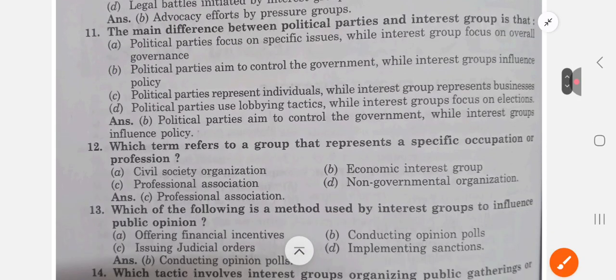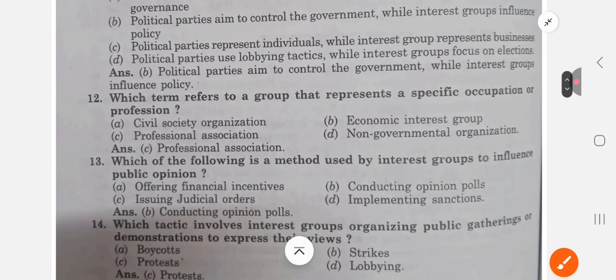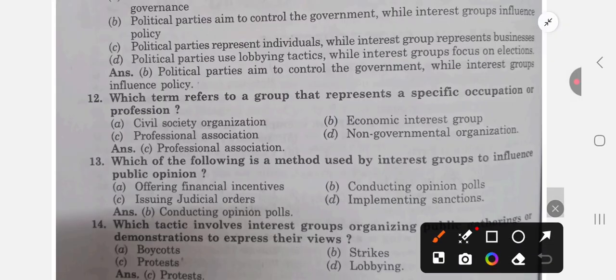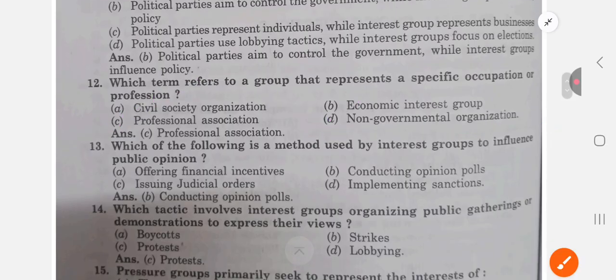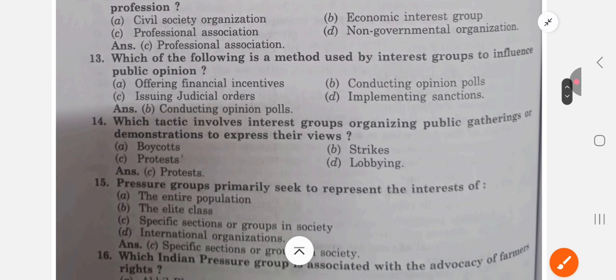Moving to the next question, which term refers to a group that represents a specific occupation or profession? Civil society organization? No. Economic interest group? No. Professional association? Yes. Non-governmental organization? This also no. So the answer for this question is professional association, C. Next, which of the following is a method used by interest groups to influence public opinion?